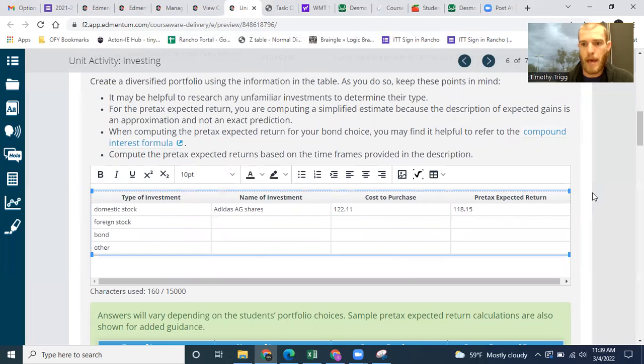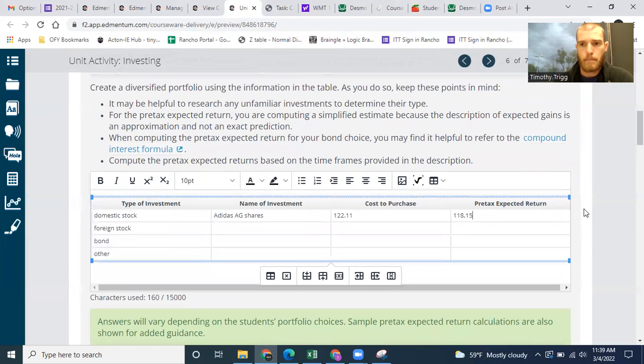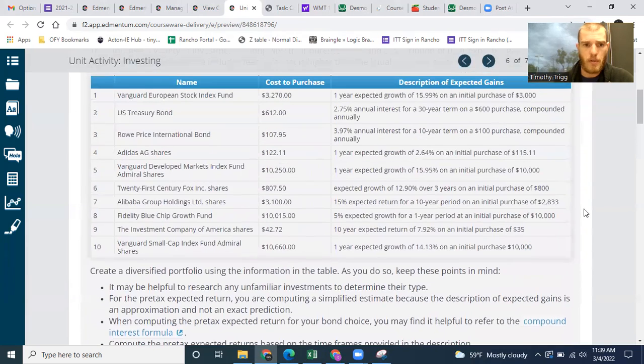Now, this may seem like a bad investment because we paid $122.11 and we're getting back after 1 year $118.15. Perhaps this is a bad investment if you're only holding on for 1 year. But generally, you would hold on to a stock, I would suggest, for at least 5 years, because in 1 year, it doesn't really show the growth. Holding on for 5 years is generally much better.